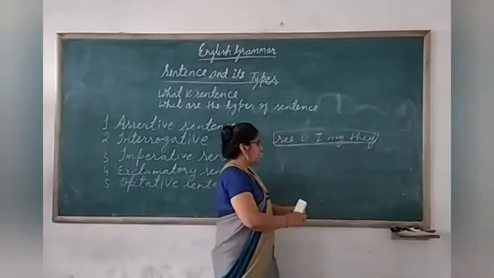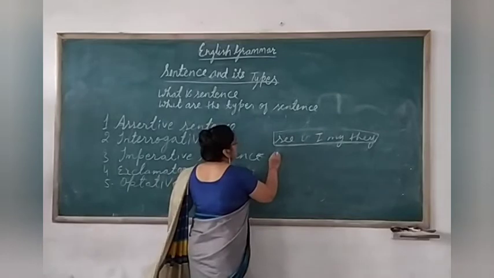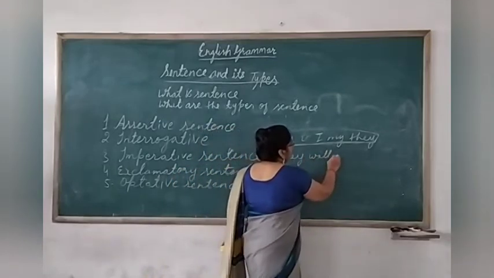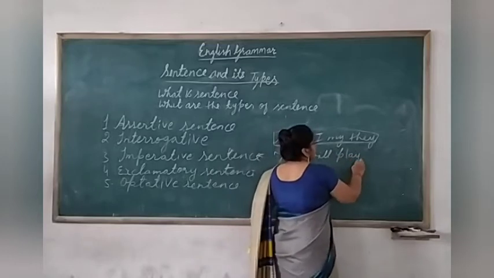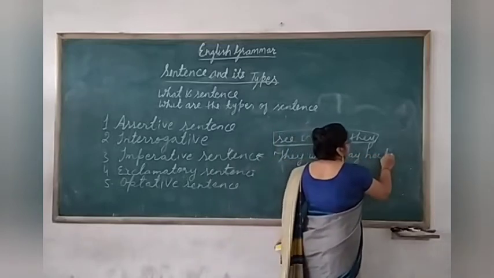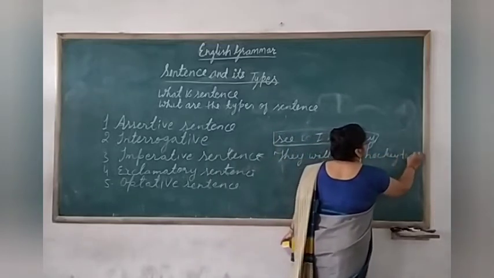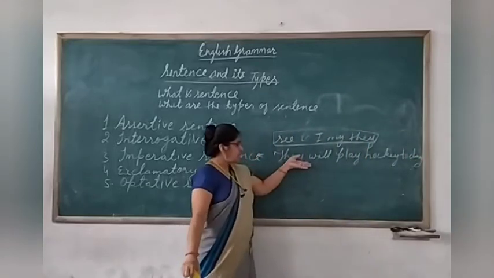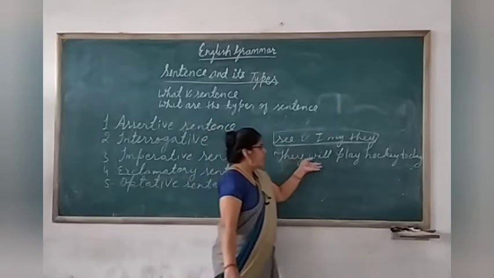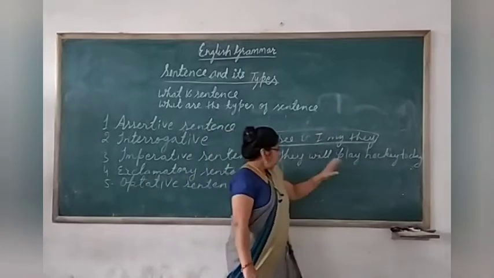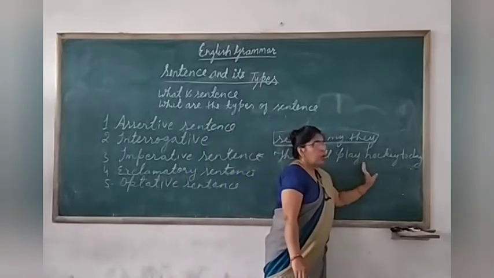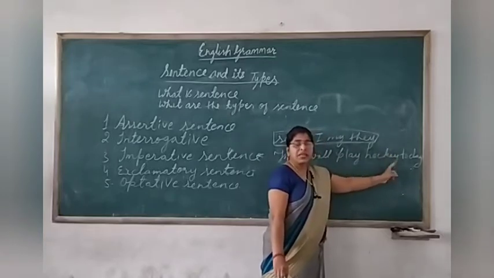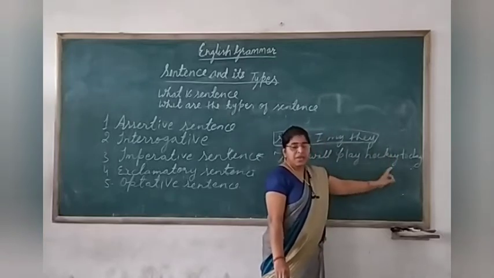Now, let's take another example. Suppose I take the example, they will play hockey today. In the case of the second example, they will play hockey today, this is a group of words and it is giving you complete sense, complete meaning.